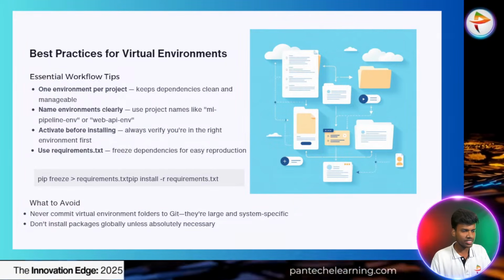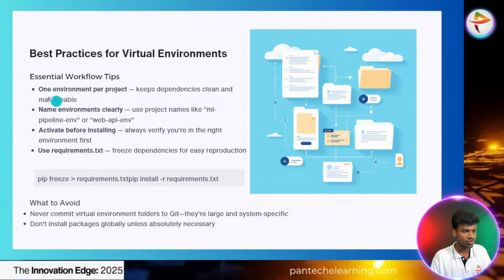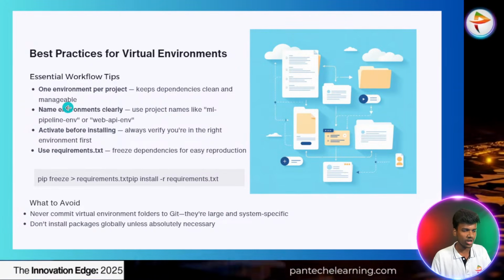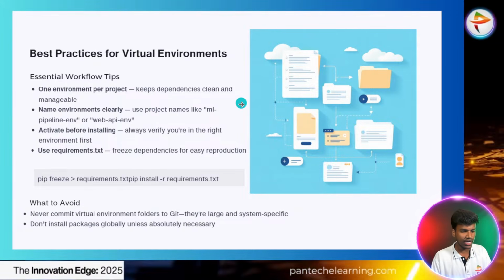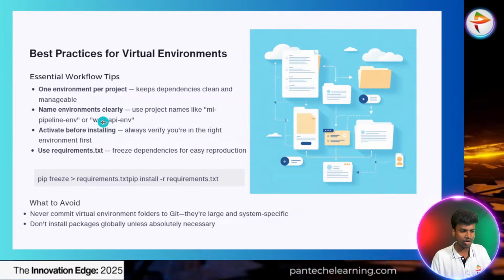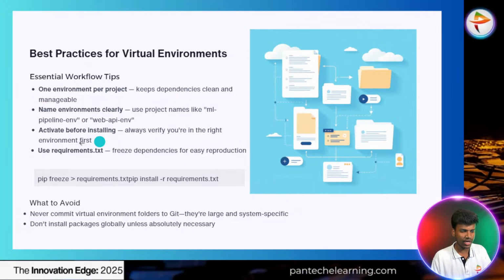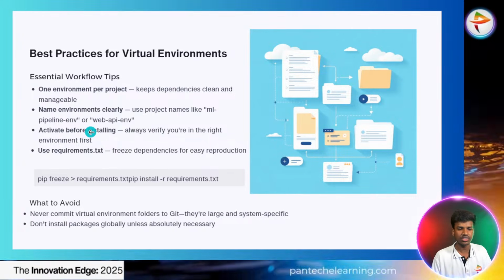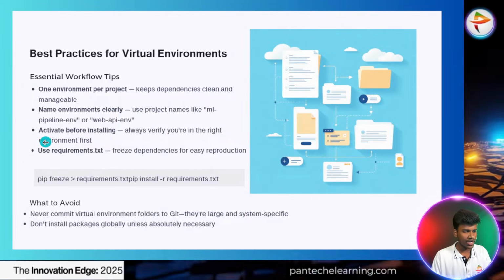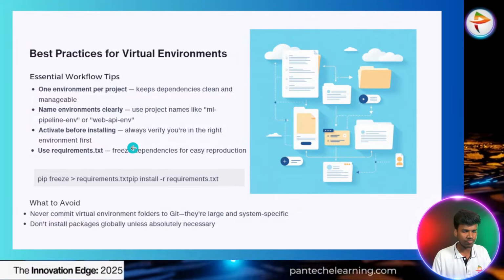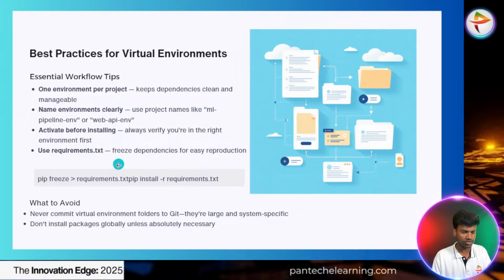And best practices for virtual environments. Essential workflow tips. One environment per project, so keep dependencies clean and manageable. Name environments clearly, use the project name, like ml-pipeline-env. So this way we create an environment for each project name. And activate before installing. Always verify you are in the right environment first.